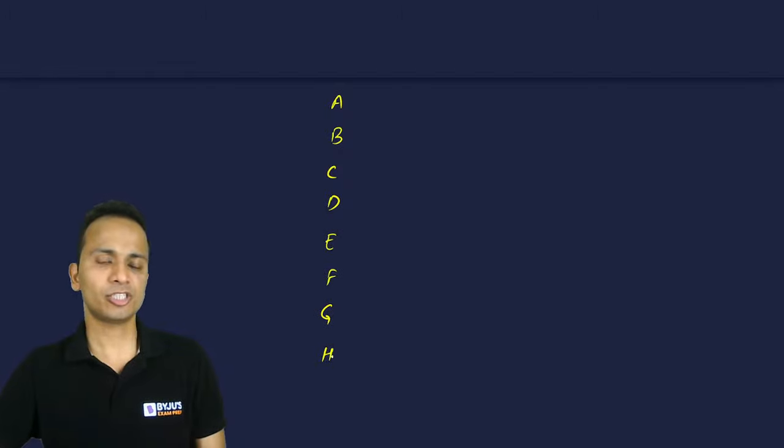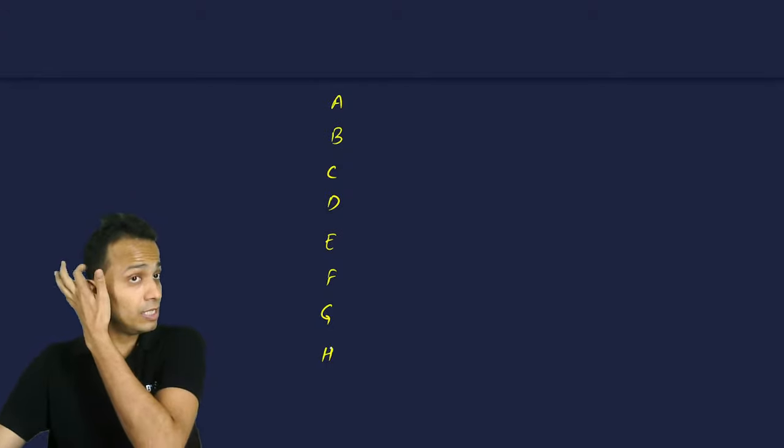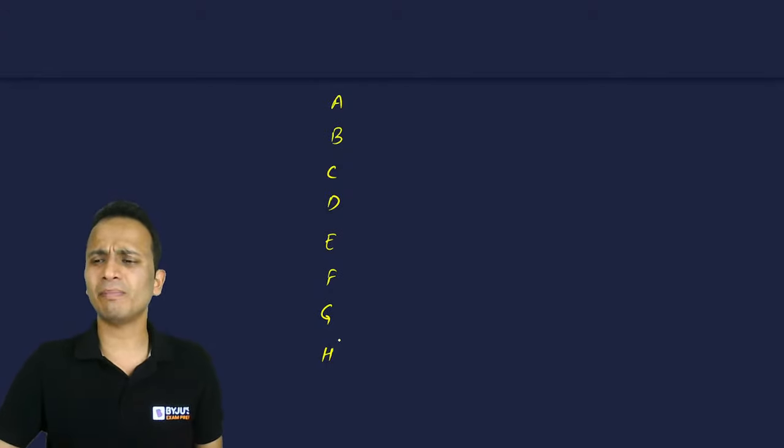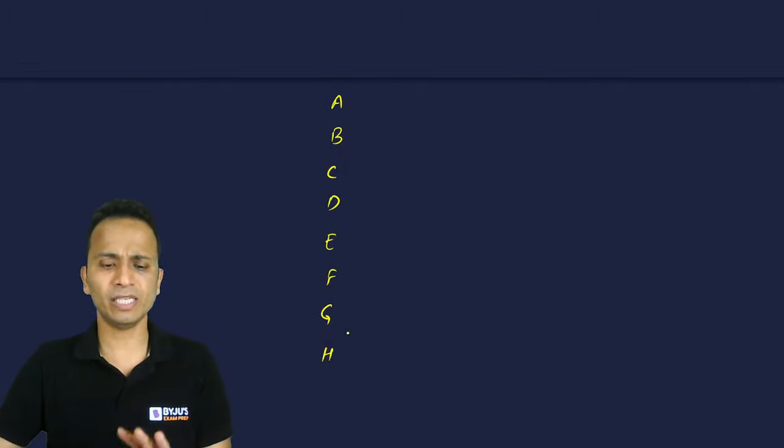Okay, so let's see how to go ahead with this type of question. Group A has 8 teams. I'll call them A, B, C, D, E, F, G, and H. Now let us get into the details of this type of question, that minimum how many matches must be won, maximum how many matches must be won for the advancement to the next round.